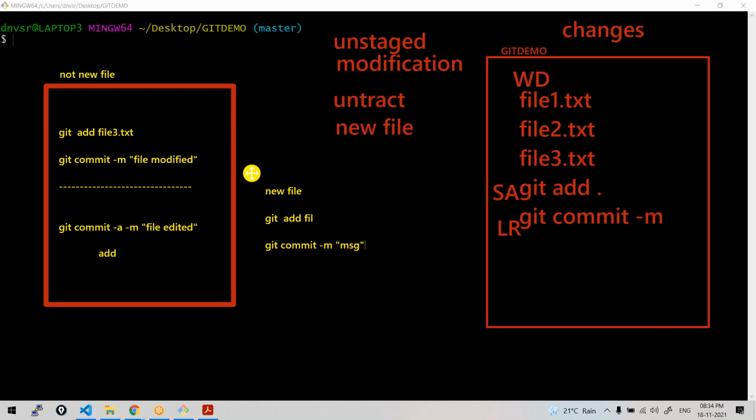This message is very important. Messages are like comments. By the end of today, I'll be doing some 5 commits. Tomorrow, when I come back, if I see any commit ID, I should understand what that commit is all about. So the message is mandatory and important. You should give some message relevant to what changes you have done.